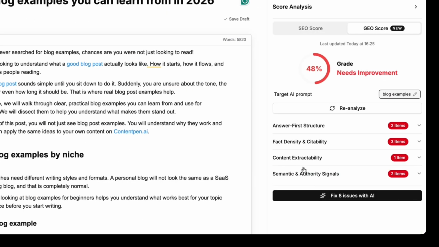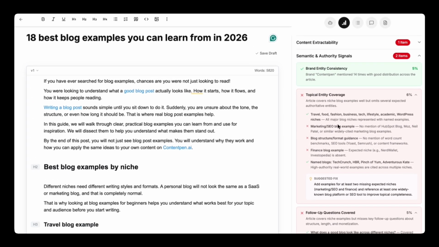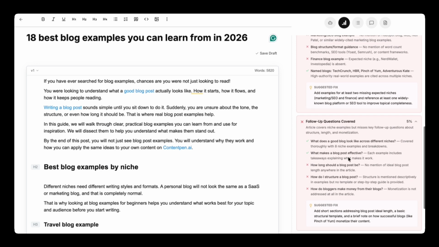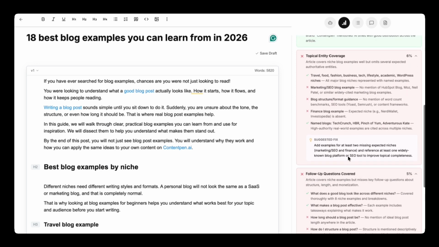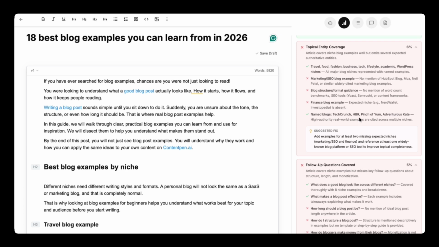Then let's move on to semantic and authority signals. Over here, it shows topical entity coverage issues. And then we have follow-up questions covered or not. So the issue over here is that we're missing some of the exact brands and platforms AI engines expect to see in a blog examples roundup. Blogs like HubSpot, Backlinko, Copyblogger, Medium, Neil Patel, all of these are actually missing. So we do mention Contentpen 14 times, which is fine, but still we need better topical entity coverage.